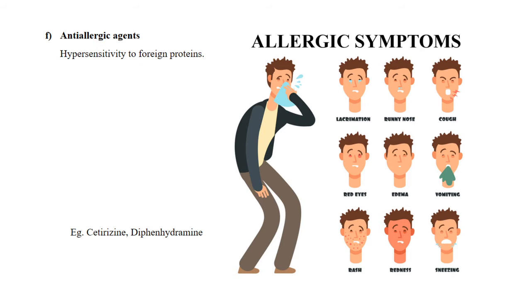These allergic symptoms are due to hypersensitivity to foreign substances, especially proteins. And this is due to the release of histamines from our basophils in WBC to protect us.